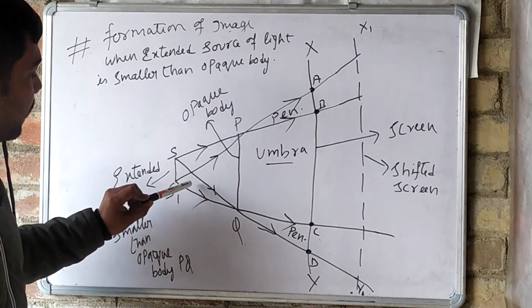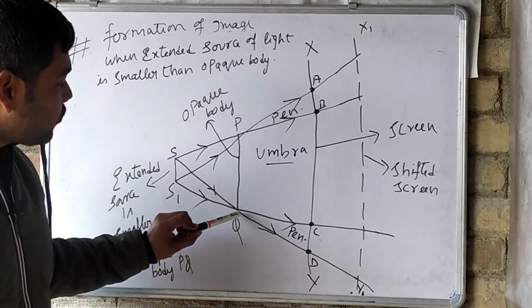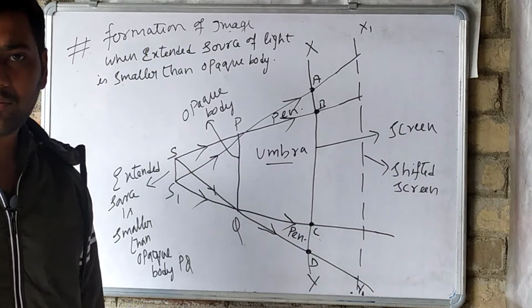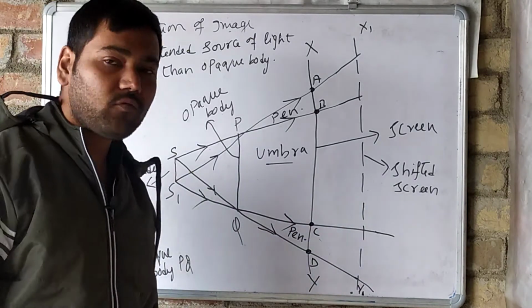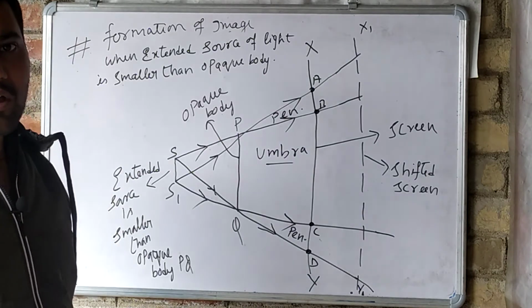Another from S1 to Q and fall on the screen at C. So this is the traveling of the path of the light I have explained.